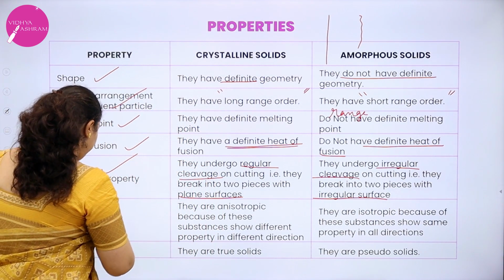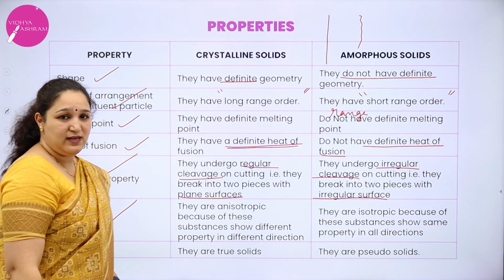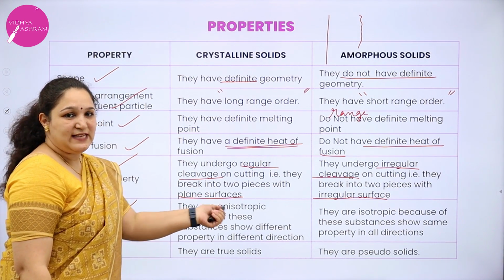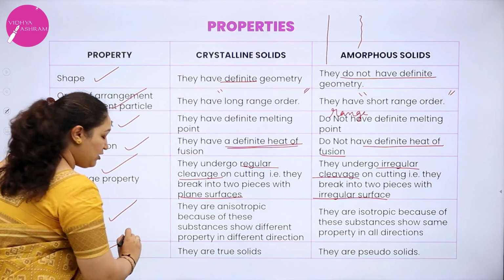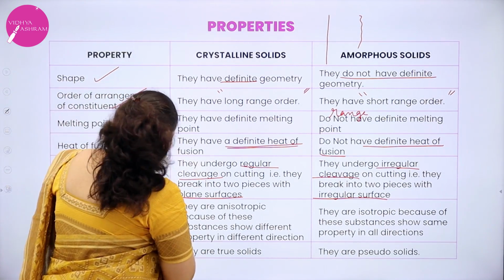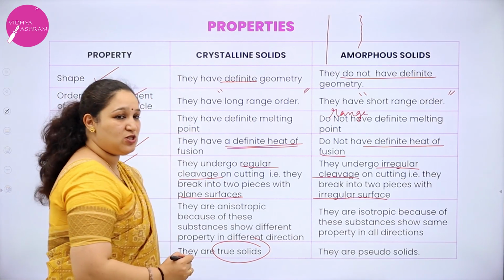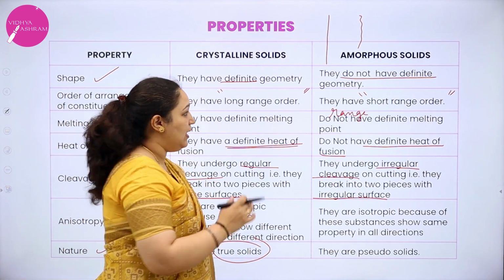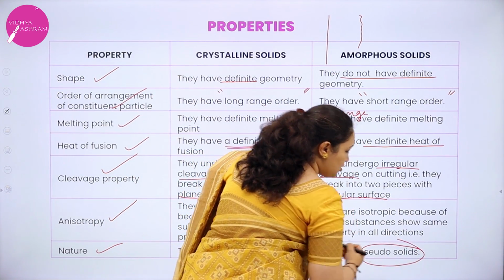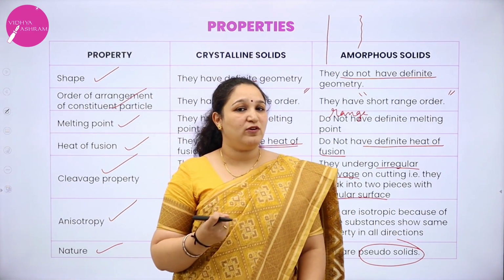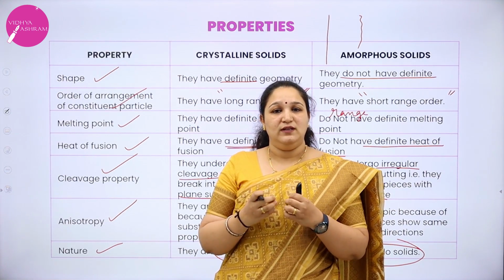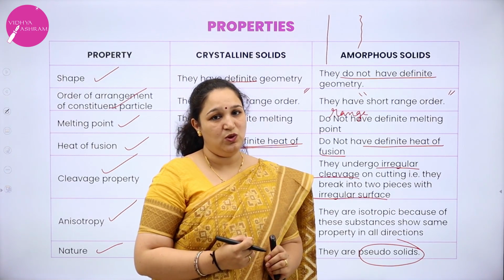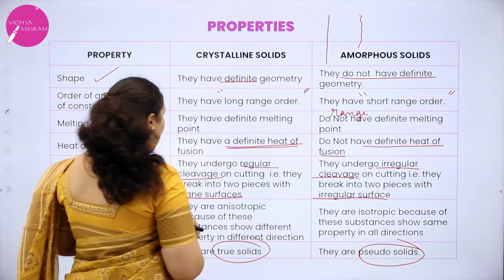Now coming to the property of anisotropy, I will explain it using a picture. Before that, let's finish the nature, because I have already explained this. Crystalline solids are called true solids because they have all the properties of solids, but amorphous solids are called pseudo solids because they can soften, we can mold them, and they are supercooled liquids. I just explained why they are called pseudo solids. Now going back to anisotropy.